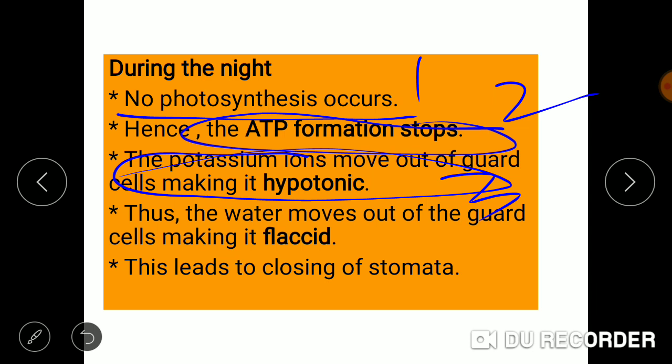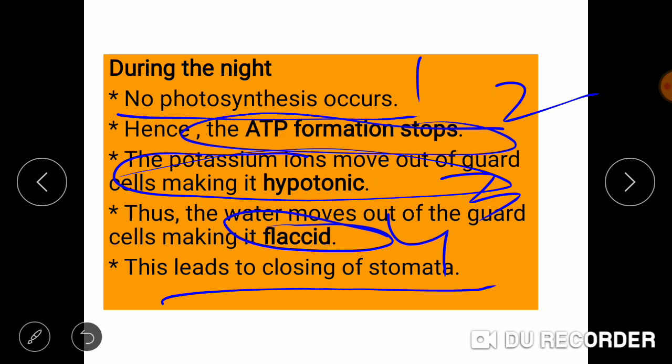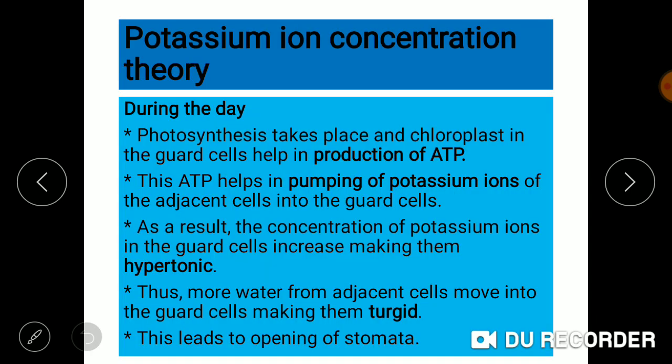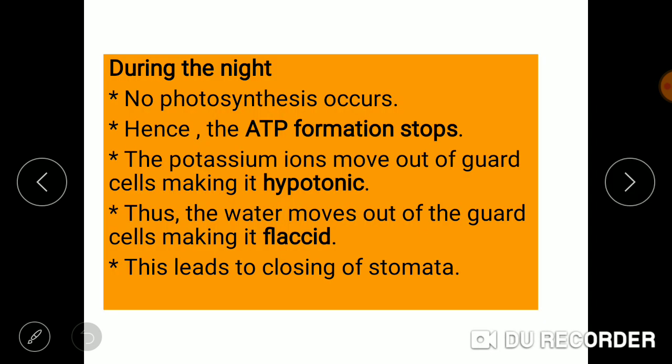Due to this hypotonic concentration, the water molecules move from low solute concentration in the guard cells to the high solute concentration in the surrounding cells, leaving the guard cells flaccid. So, due to hypotonic concentration of the guard cells, exoosmosis occurs, leaving the guard cells flaccid and hence causing closing of stomata. So, these two theories have been given regarding the opening and closing of stomata.